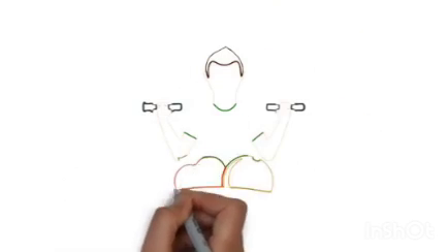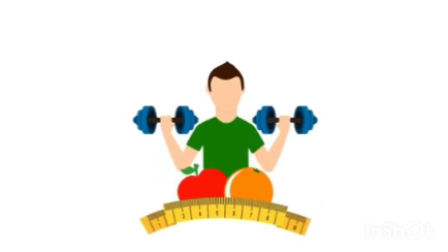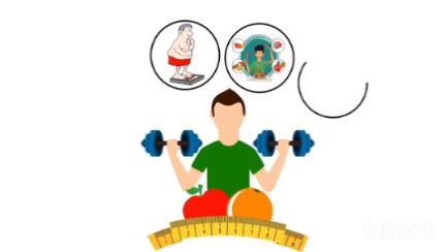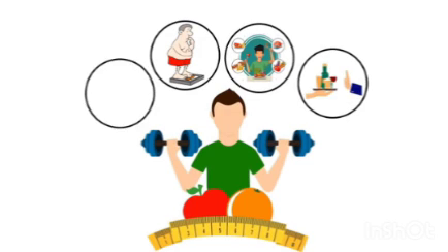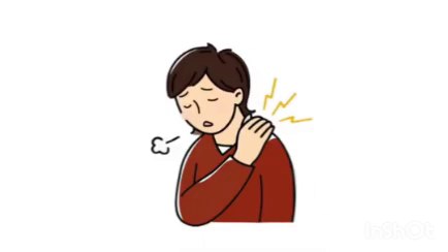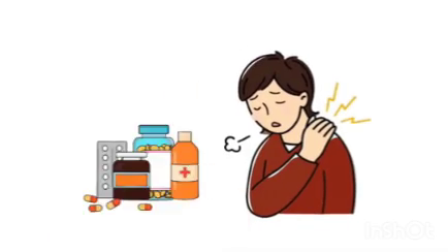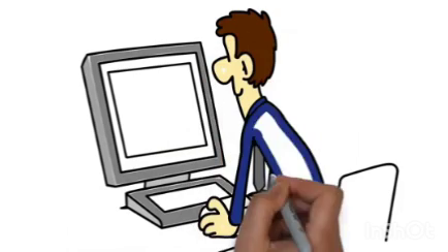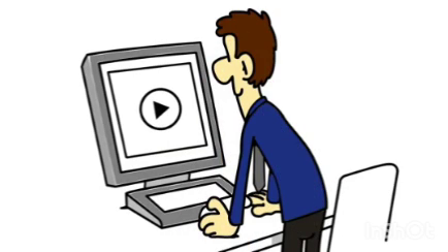Effective management of gout often entails lifestyle modifications, including weight loss for those who are overweight, adopting a balanced diet, and limiting the consumption of alcohol and sugar-sweetened beverages. In cases where gout attacks persist, the daily use of specific medications like allopurinol can serve as a preventive measure to mitigate their recurrence. We will discuss this in more detail later on in the video.